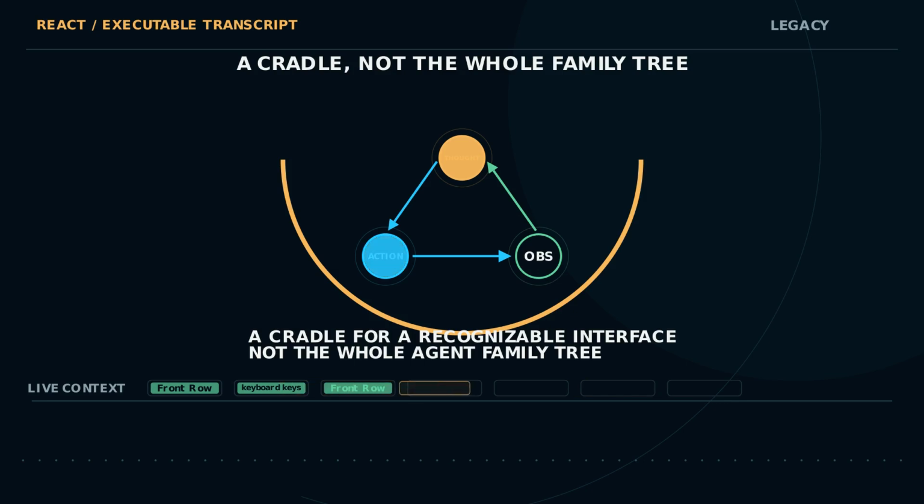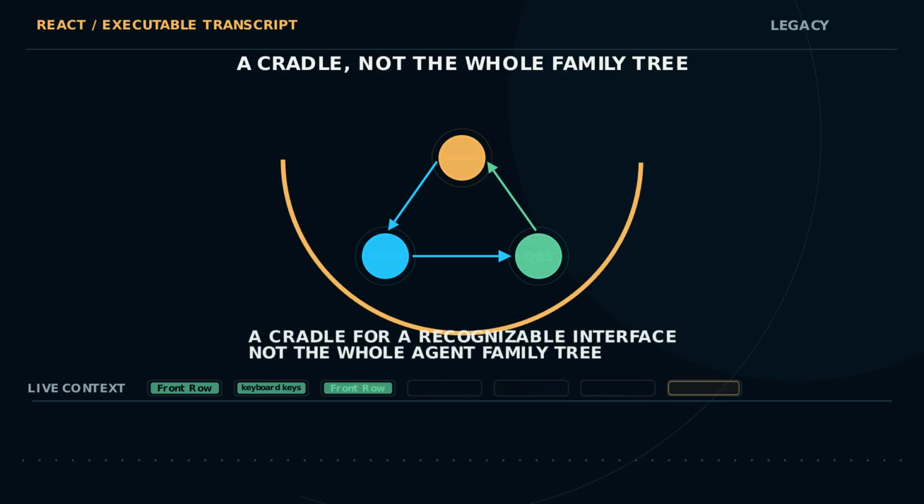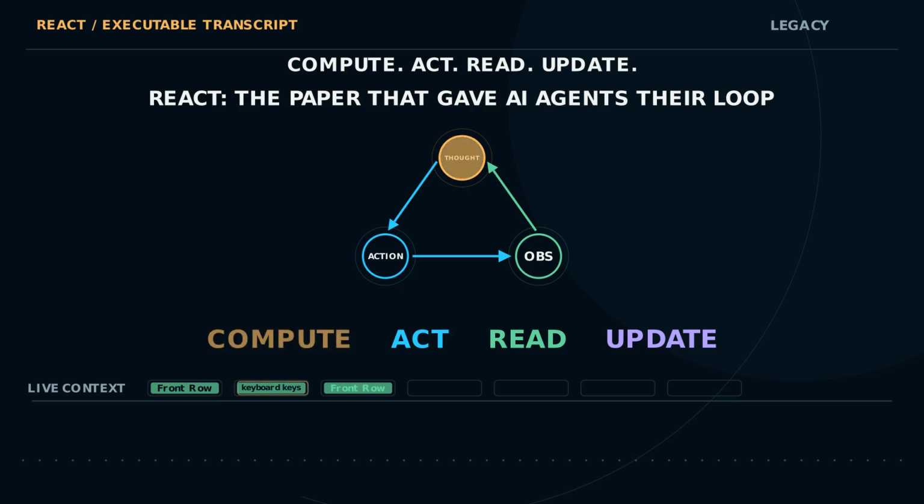But ReAct gave the LLM era a compact interface where reasoning and action share one closed-loop transcript, a cradle, not the whole family tree. The center remains recognizable. Compute a next step. Act. Read the result. Update state. Repeat. ReAct was not the whole agent, it was a loop a much larger agent stack could grow around.